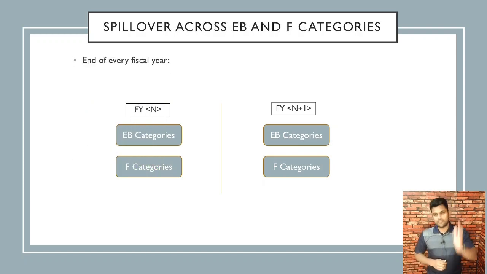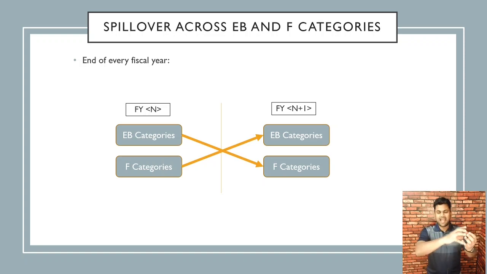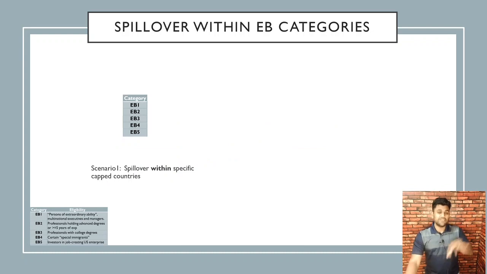Let's look at the first category, which is spillover across employment-based and family categories. At the end of the fiscal year, say from fiscal year N when it becomes fiscal year N+1, that is September becoming October, whatever green card numbers are left over in employment-based categories get added to the next year's number for family, and vice versa. Whatever is left over in family gets added to the employment-based category quota for next year, along with whatever is available for that year.